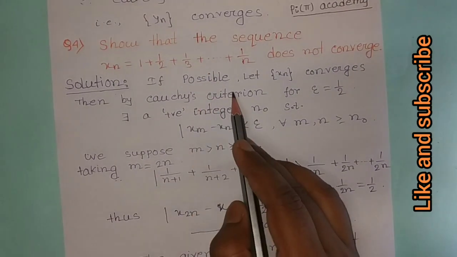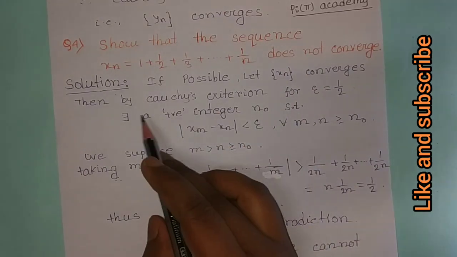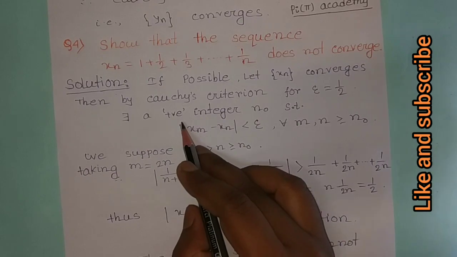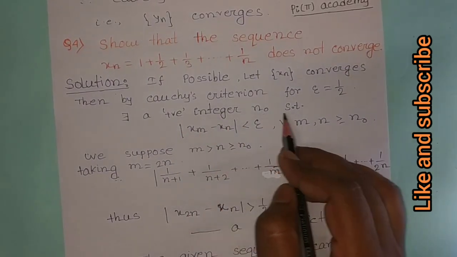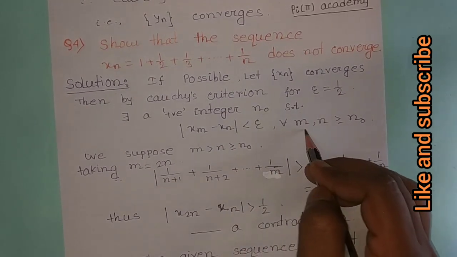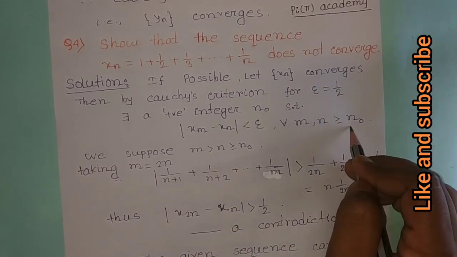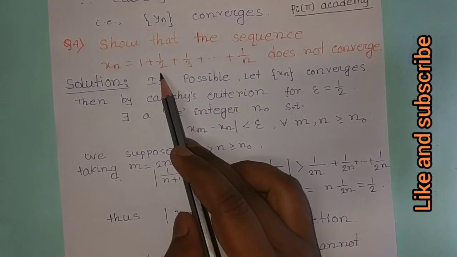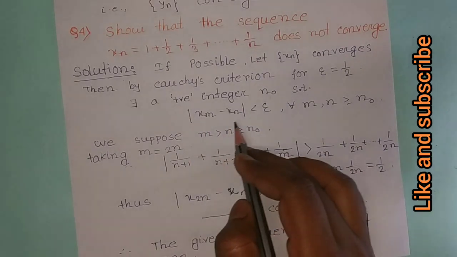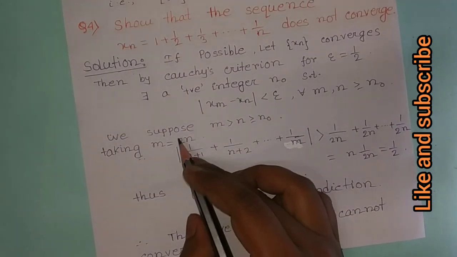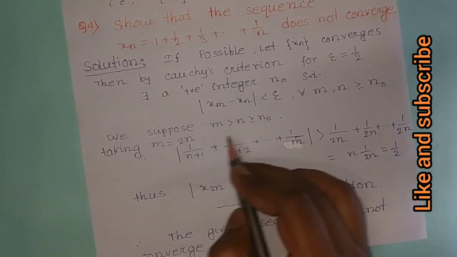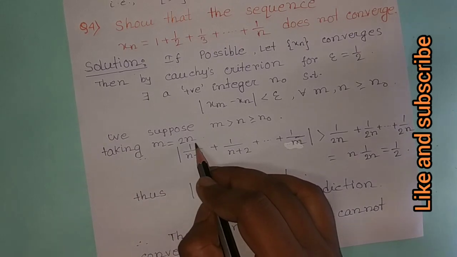Here, if possible, let xn converge. Then by the Cauchy criterion, for epsilon equal to half, there exists a positive integer n naught such that mod xm minus xn is less than epsilon for all m, n greater than or equal to n naught, because we assume that this is a Cauchy sequence, so it satisfies the definition of the Cauchy criterion. We suppose m is greater than n, greater than or equal to n naught, and taking m equal to 2n.